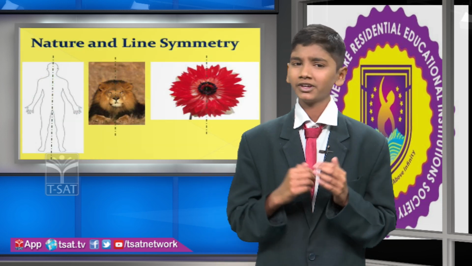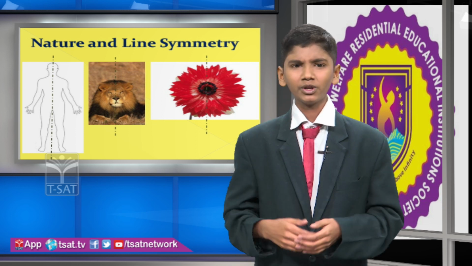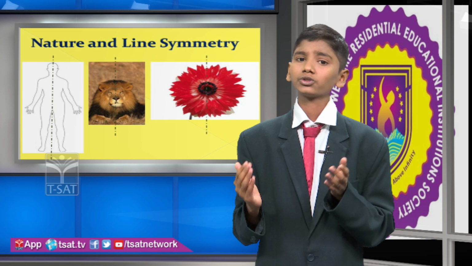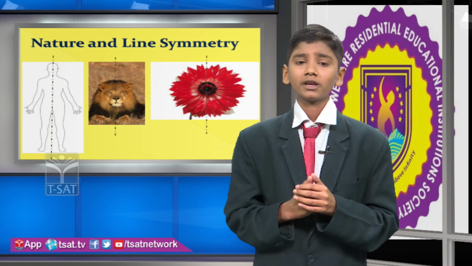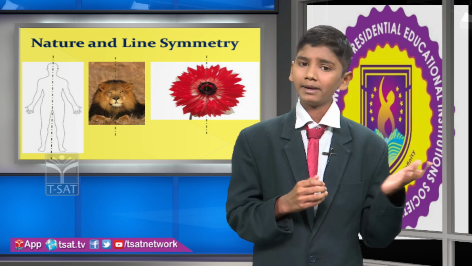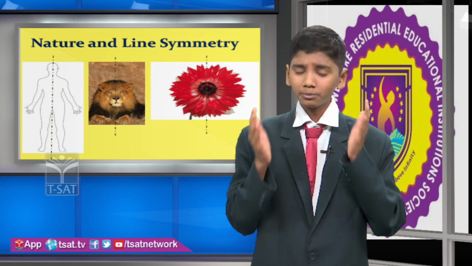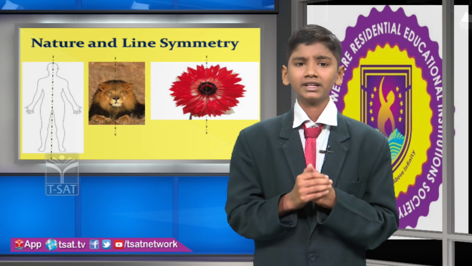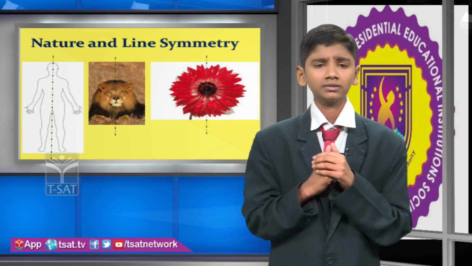Examples of line symmetry: nature and line symmetry. God created nature in such a way that we find most of the things having line symmetry. If we take a human body, an animal, maybe a flower, and observe it keenly, then we understand it has line symmetry, which we find in nature.